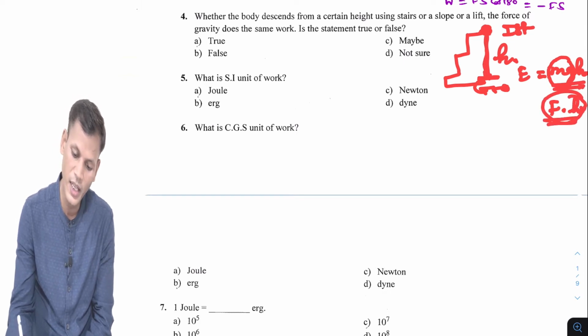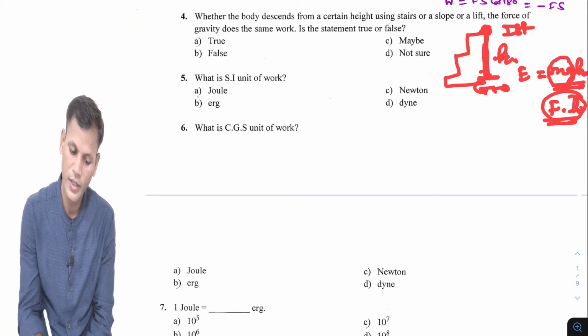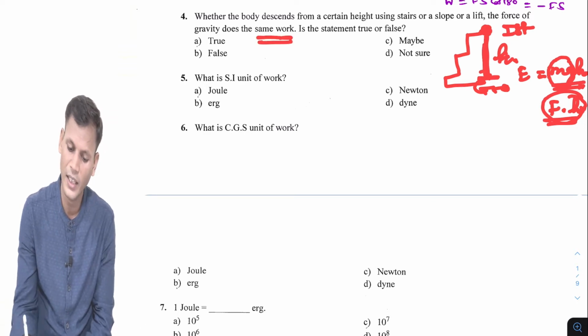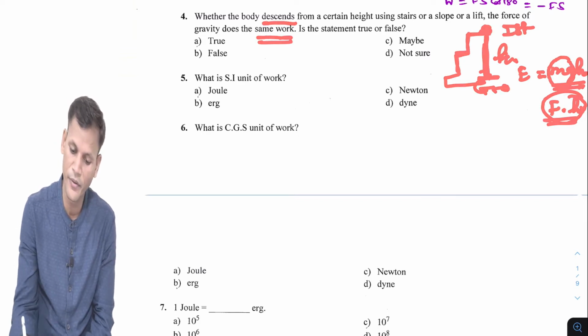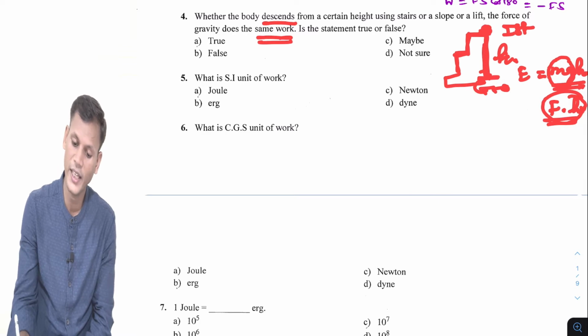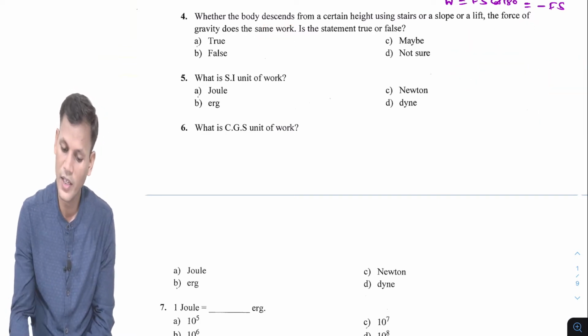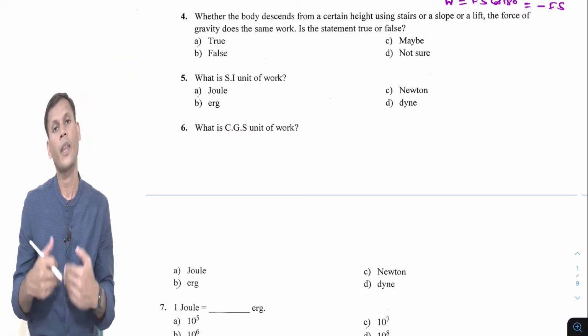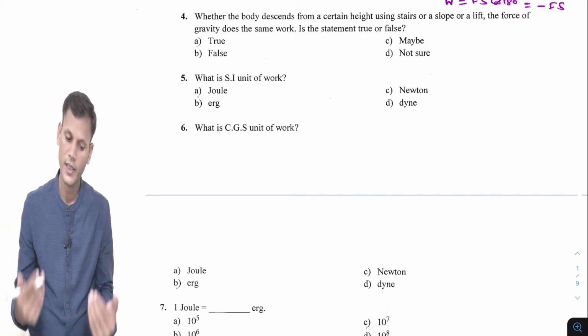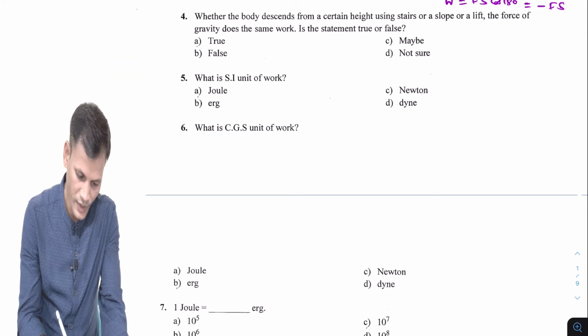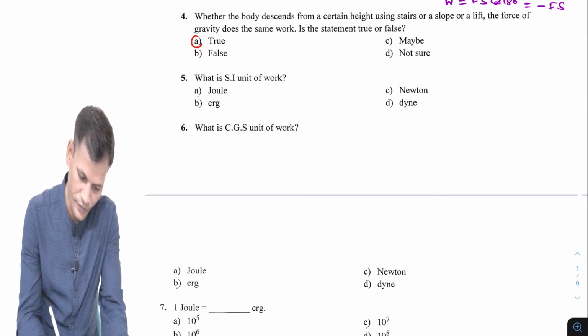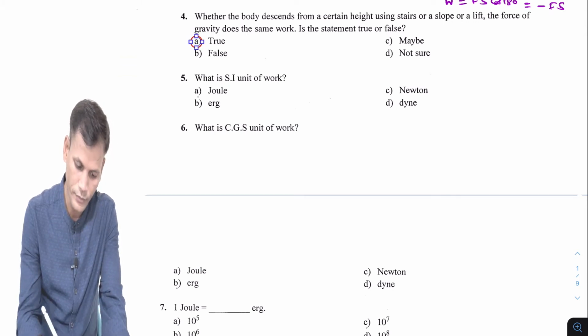So the same work will be done whether we descend by stairs, directly from a certain height, or by a slope. Every time the work will be the same. So the answer is true.